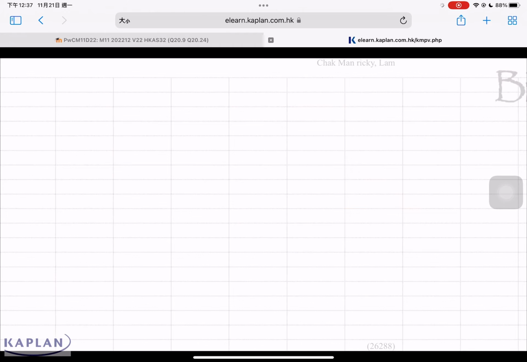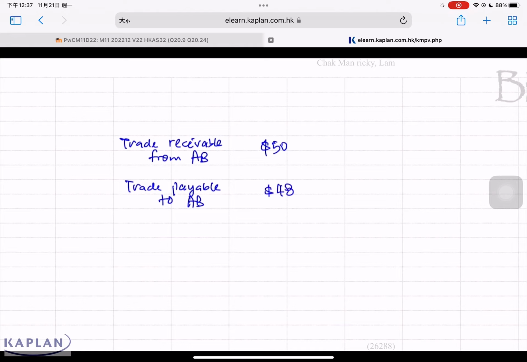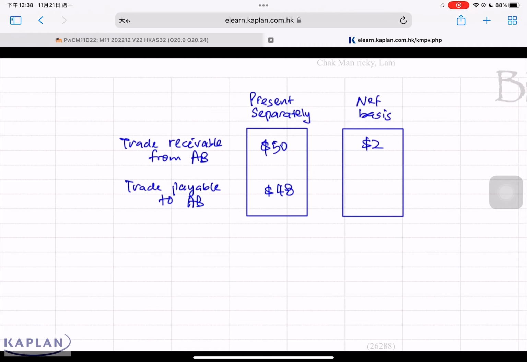For example, we have a trade receivable from AB company equal to $50. We have a trade payable to AB company for $48. AB is our customer, AB is also our supplier. There's a receivable and payable from AB and to AB. The question is that, do we show these two receivable and payable separately, or do we present these two on net basis? In accordance to AS1 and AS32, we have to show these two separately. Assets and liability should not be offset.